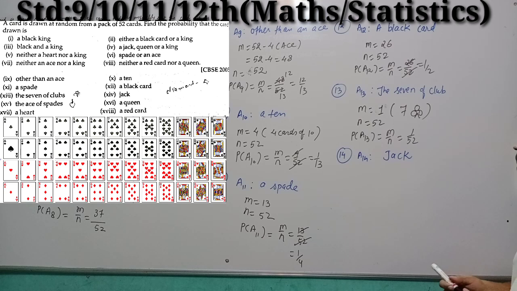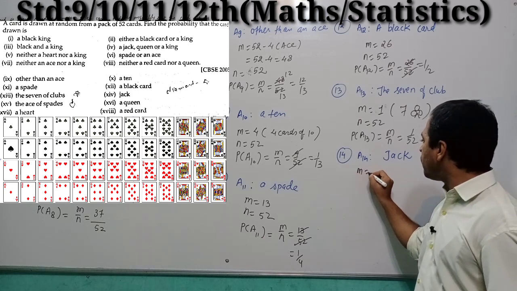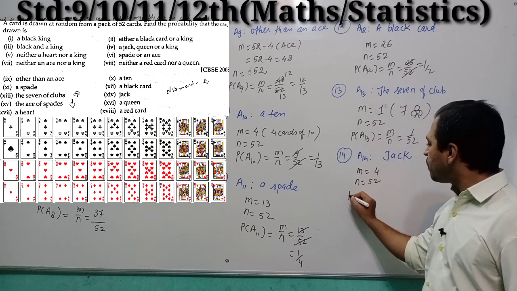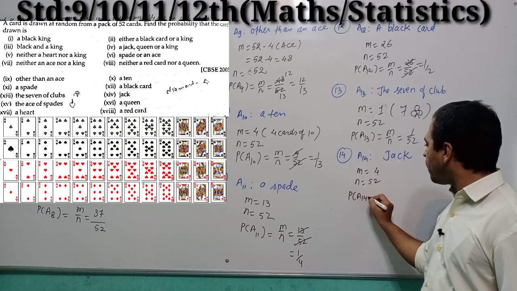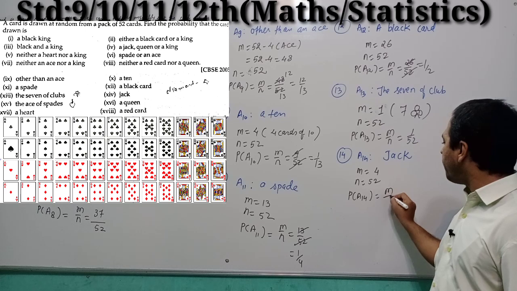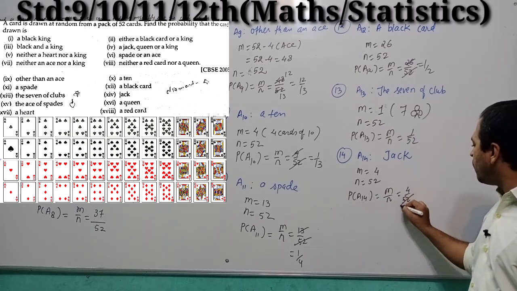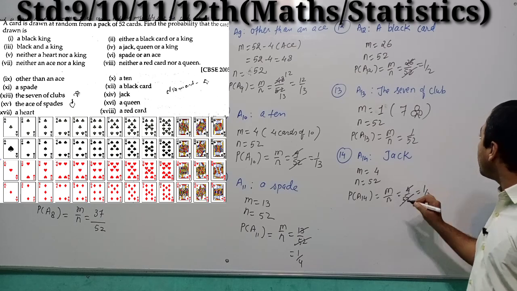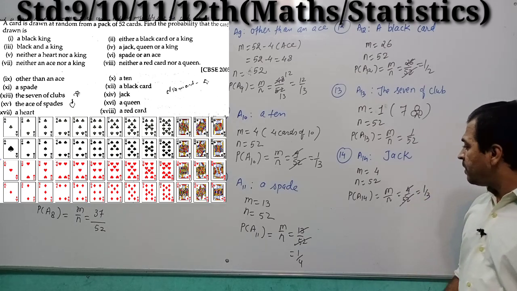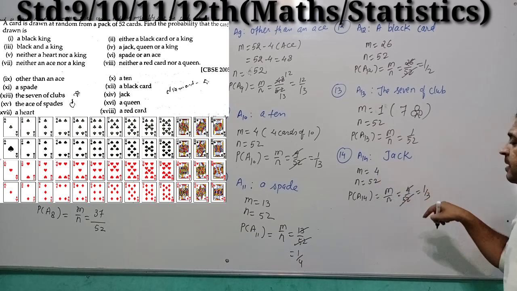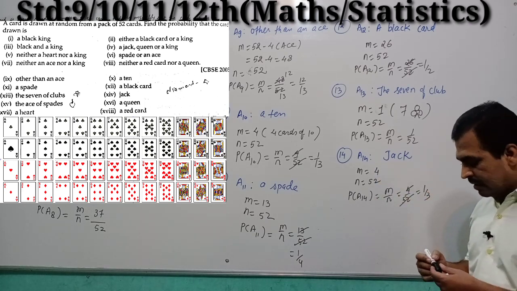So the number of cards of jack is M, 4, and the total number of cards is 52. So P of A14 is equal to M by N, so 4 by 52, 1 by 13. Right students? So the probability of getting a jack card is 1 by 13.